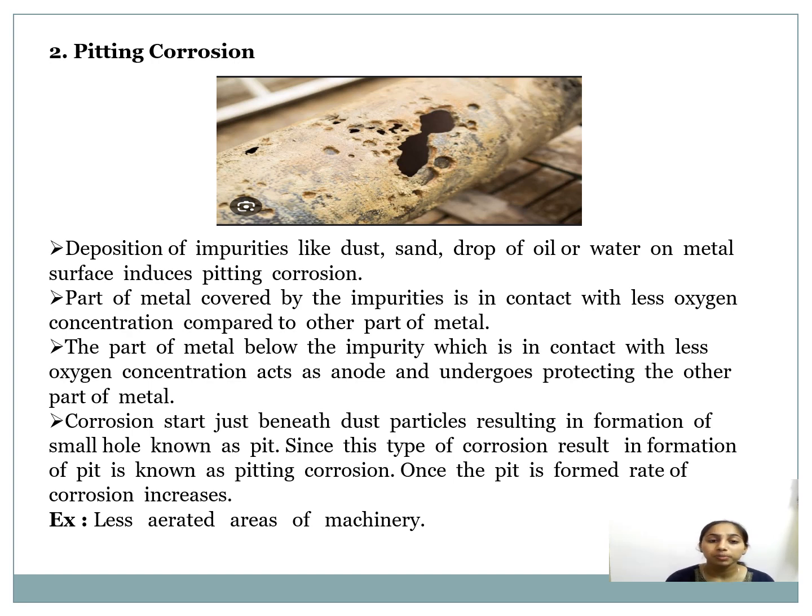The part of the metal below the impurity, in contact with less oxygen concentration, acts as an anode and undergoes corrosion, protecting the other part of the metal. Corrosion starts just beneath dust particles, resulting in the formation of a small hole known as a pit. Since this type of corrosion results in the formation of pits, it is known as pitting corrosion.